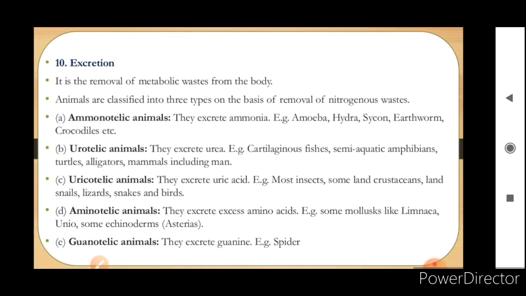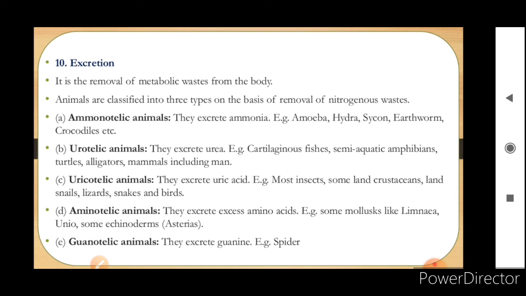Now, excretion is the removal of metabolic waste from the body. Now, on the basis of this, there are ammonotelic animals, ureotelic, uricotelic, aminotelic, and guanotelic. Okay, basically you have to learn about these: ammonotelic, ureotelic, and uricotelic. So, an ammonotelic organism will excrete ammonia, ureotelic will excrete urea, and uricotelic will excrete uric acid. Okay, so the uricotelic animals will have the excretory material a little bit solid.